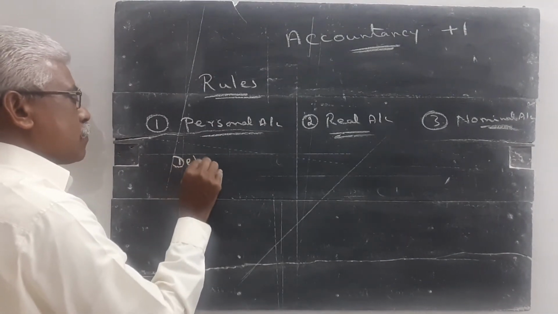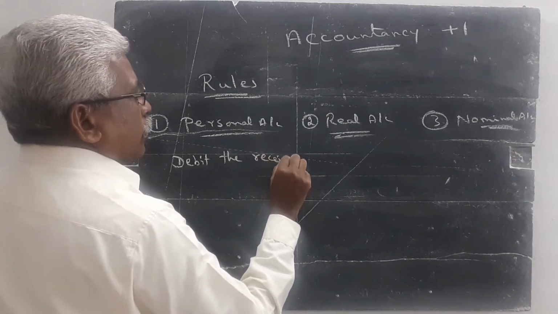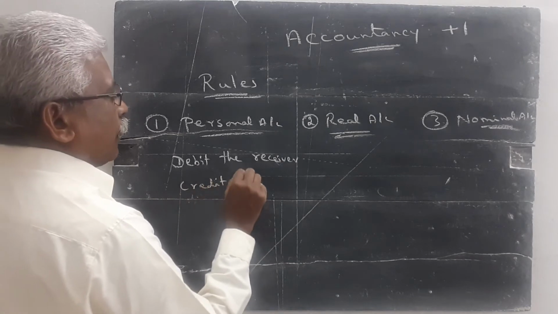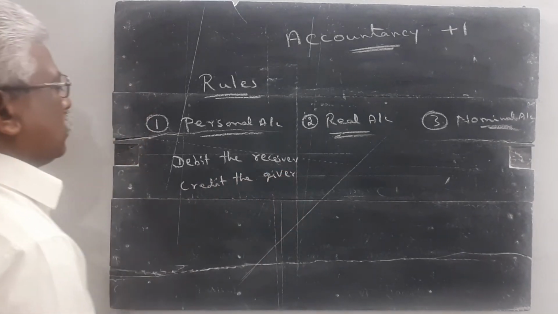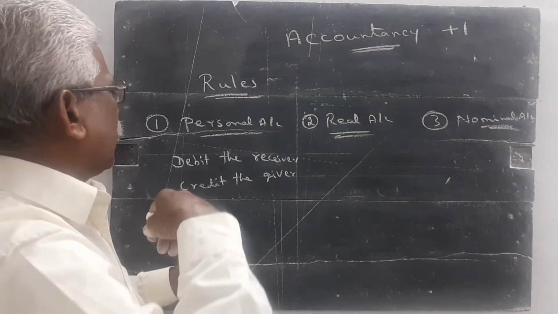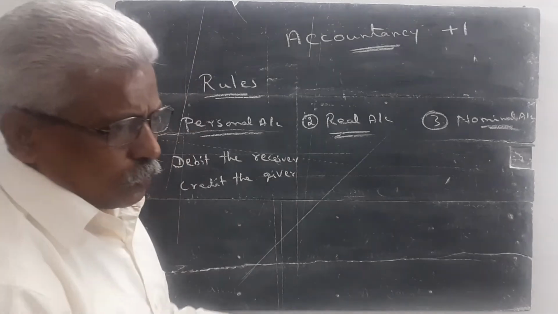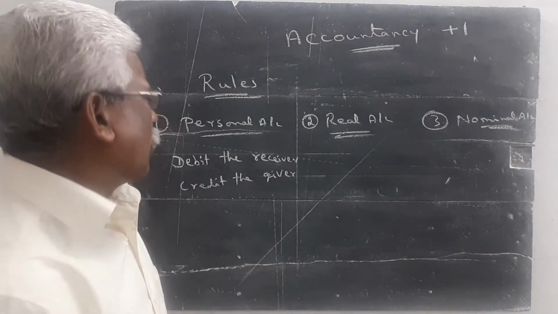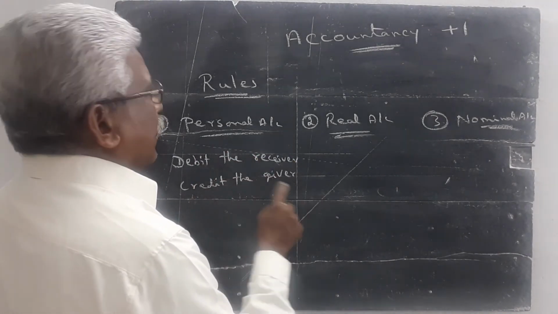Debit the receiver, credit the giver. You simply memorize it. We will use the rules again and again, so we can easily memorize it.